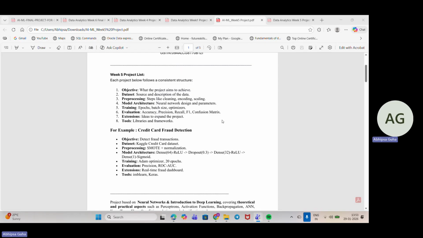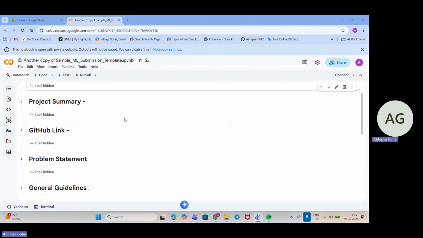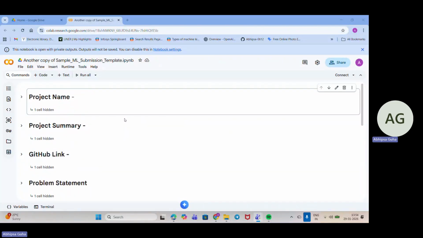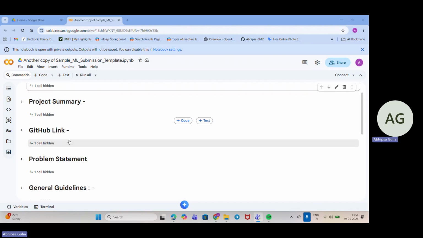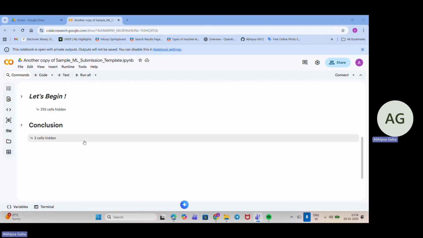And of course, don't miss out on the EDA part, the visualization of the data that you are going through. Okay, so the very first stage, let me just open the Colab. Hopefully my screen is visible. The same template file you'll be using. There should be project name, project summary, then problem statement.